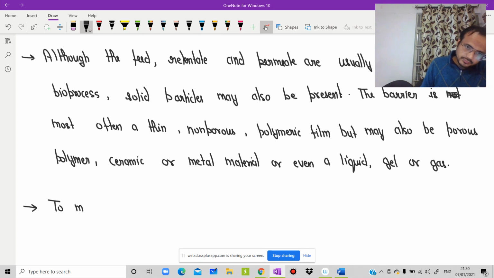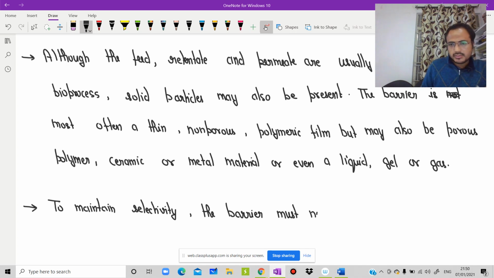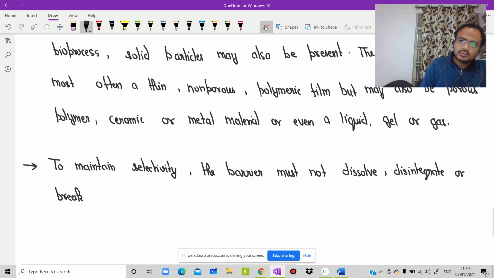So to maintain selectivity, the barrier must not dissolve, disintegrate or break.